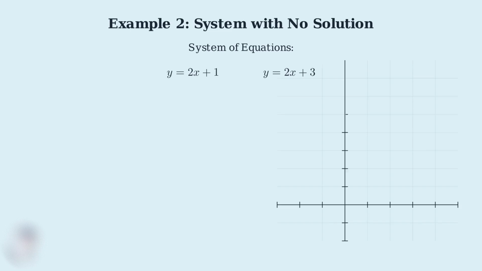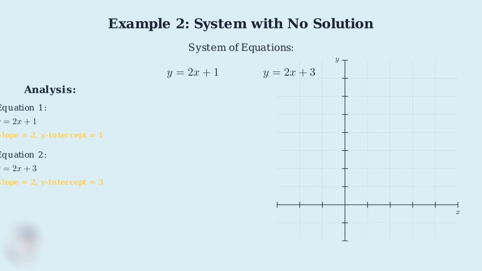Before we graph these equations, notice something important about their structure. Both equations are in slope-intercept form, y equals mx plus b. Let's analyze each equation carefully. The first equation, y equals 2x plus 1, has a slope of 2 and a y-intercept of 1. The second equation, y equals 2x plus 3, also has a slope of 2, but its y-intercept is 3.